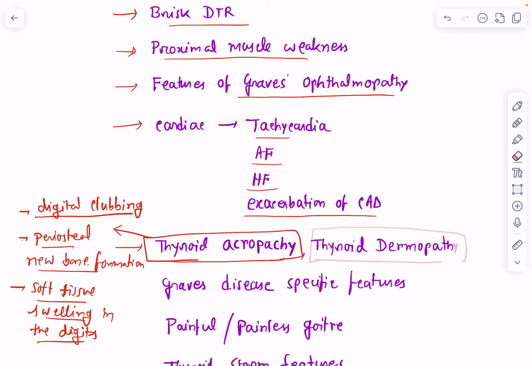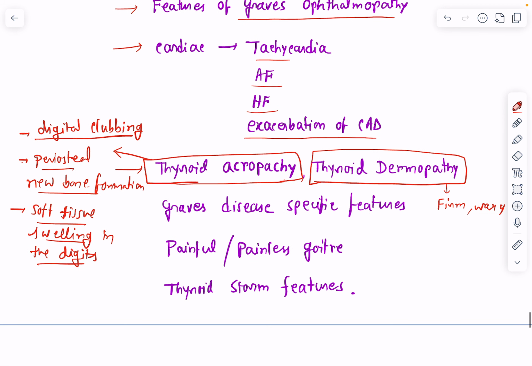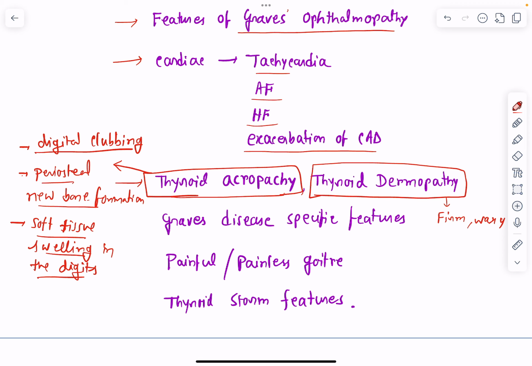Okay, here there will be a typical manifestation in the skin. The skin will be firm, and it will be waxy. The appearance will be like that of an orange peel, right? Orange peel, and usually it is seen over the shins. That is why the name given is pretibial myxedema, okay, which is also known as thyroid dermopathy, usually seen with